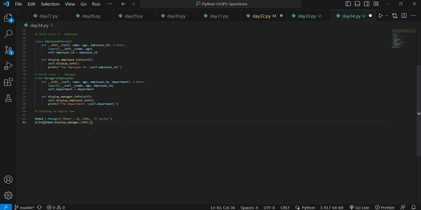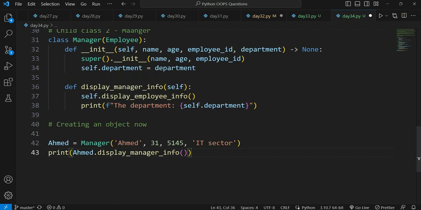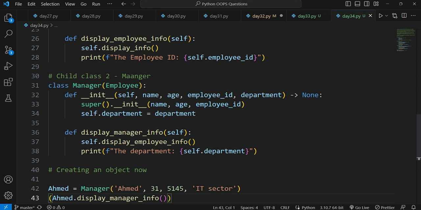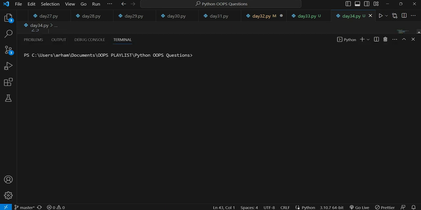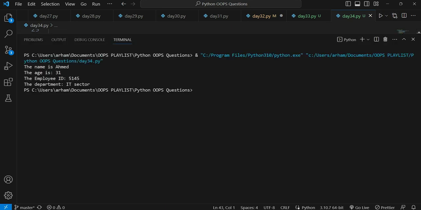Now I am printing the value inside the method, so right now I do not have to print this value again, because I am already printing it in the method. If I run this code, you will be seeing the name is Ahmad, the age is 31, the employee ID is this, the department is this.